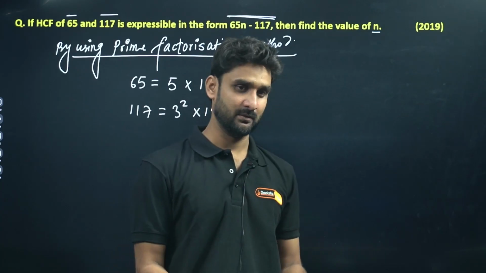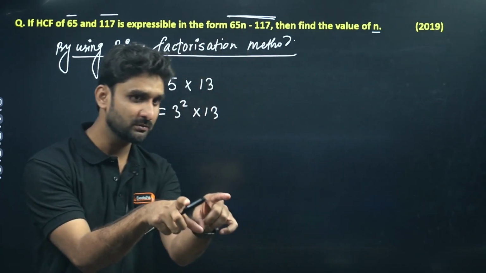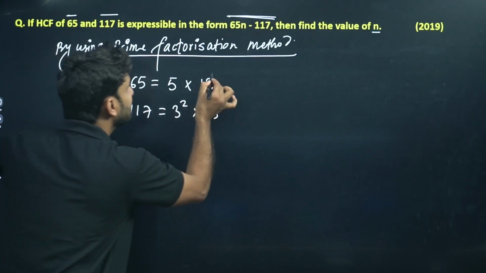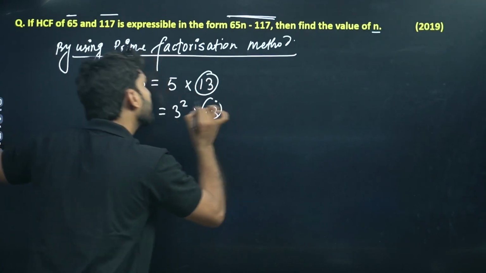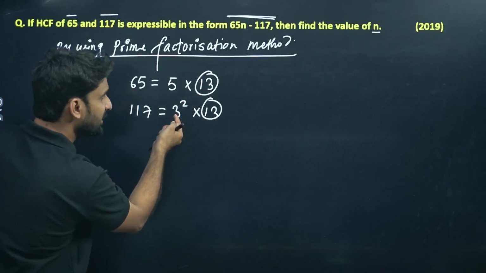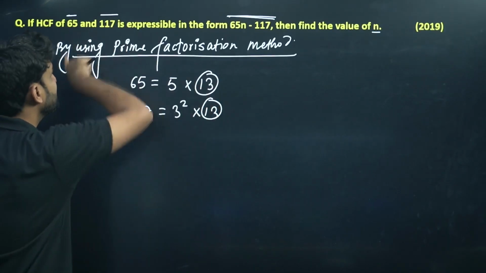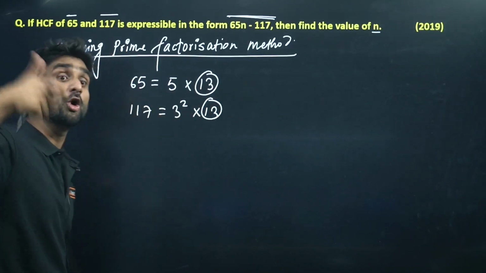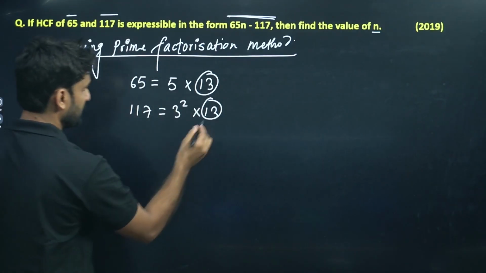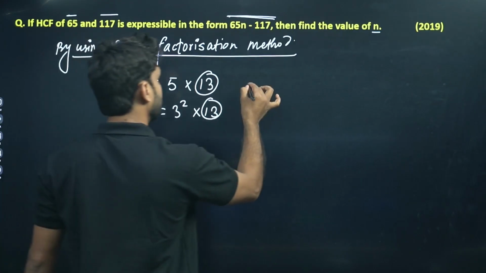Common factor. The number should be in both. The factor should be in both. Common factor. So which number can we see here is common? 13 here. 5 is here, but 5 is not here. 3 is here, but 3 is not here. But what is HCF saying? HCF is saying highest common factor, right? Common. So 13 will be there. So the HCF is 13.